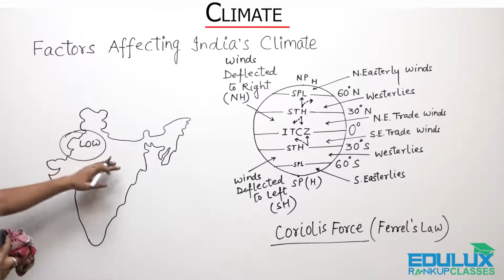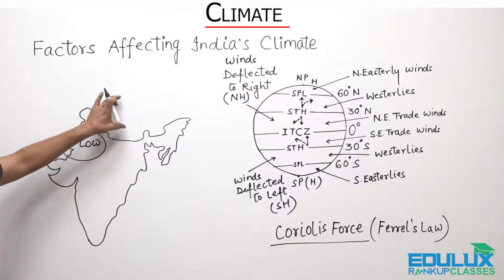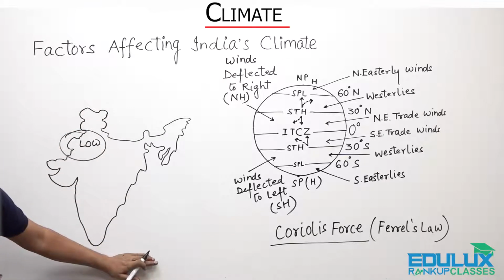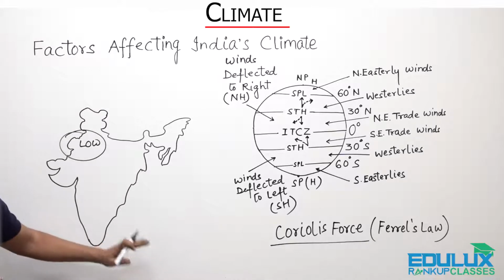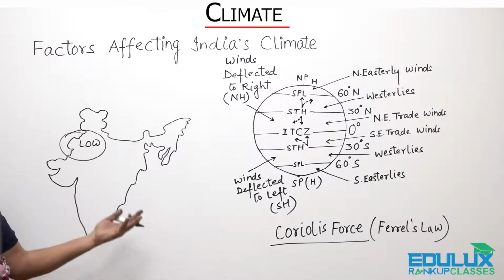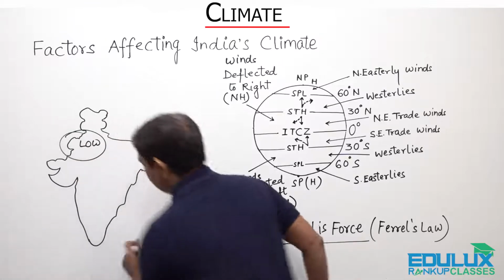Now I have already told you that in winters we have high pressure in the north of the Himalayas and low pressure in the oceans, but in summers the situation gets reversed.